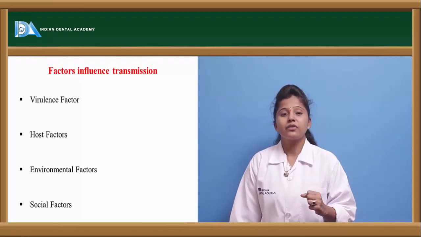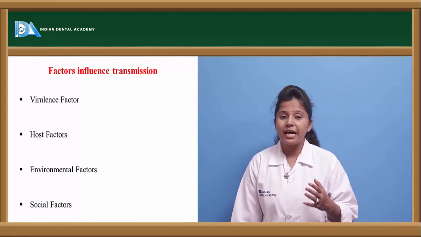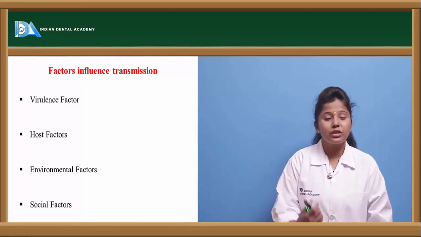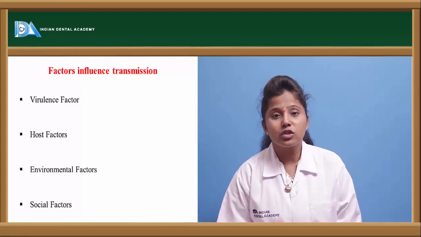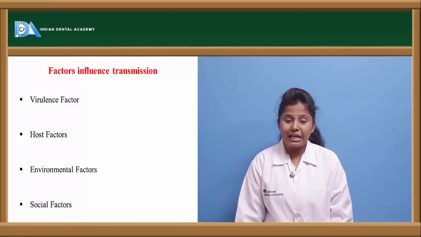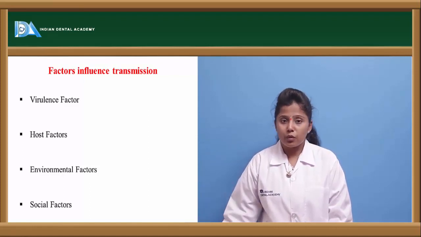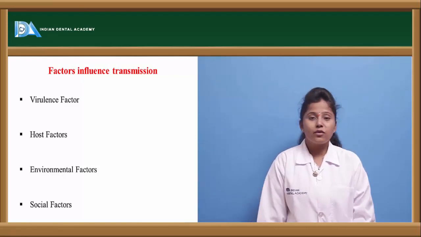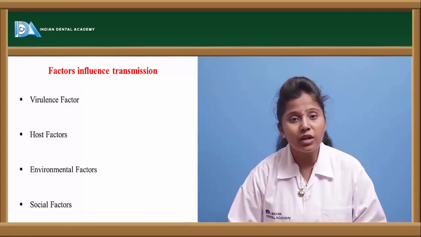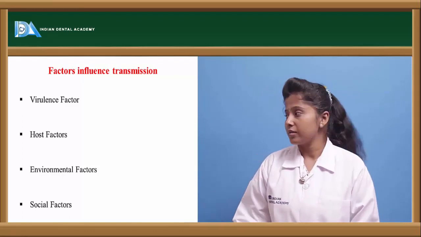So the virulence factor of the bacteria determines the extent of transmission and the extent of the disease, and then the host factors. The body conditions of the person also determine the extent of transmission. If a person has a weak immune system, he is more prone to this bacterial infection. Environmental conditions: we have to maintain hygienic environmental conditions. If not, bacterial infections are mostly observed. And social factors.